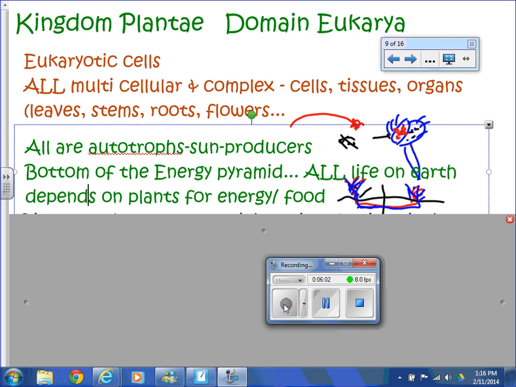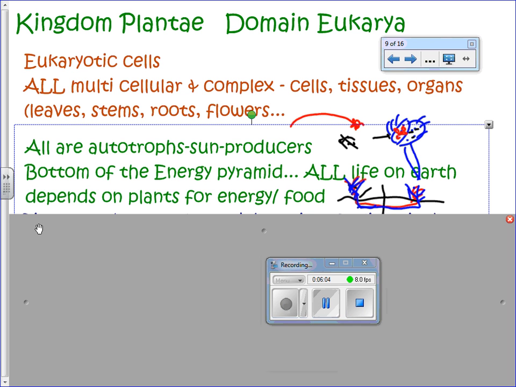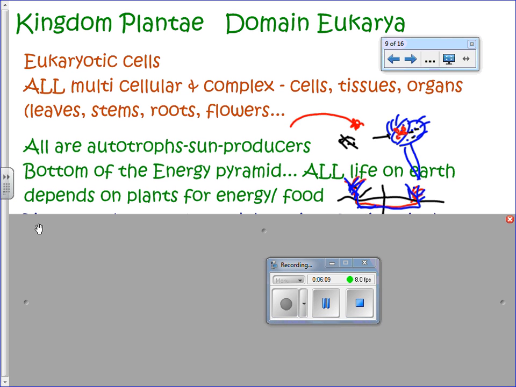All right, moving on. So they're all autotrophs. They are at the bottom of the energy pyramid. They are producers, right? They all do photosynthesis, and all life on Earth depends on plants for their energy, for their food. Plants can do this amazing thing where they make food using the sunlight and carbon dioxide and water. And because of that, they can make food that every other living thing on Earth can eat. Or we eat things that eat plants.